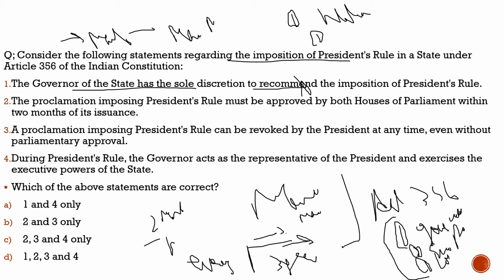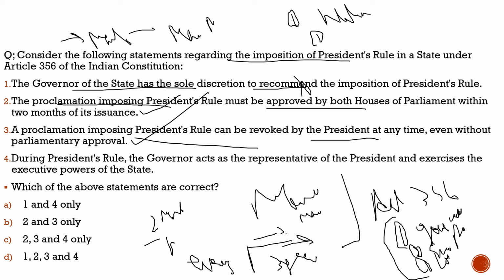Second statement, the proclamation imposing presidential rule must be approved by both houses of the parliament within 2 months of its issuance. 100% correct. Suppose if Lok Sabha is not there, then first Rajya Sabha will approve, then when Lok Sabha will be there, they will approve within 6 months, because within 6 months they have to meet again. Third statement, a proclamation imposing presidential rule can be revoked by the president at any time, even without parliamentary approval. 100% correct. He can revoke it any time without any parliamentary approval.